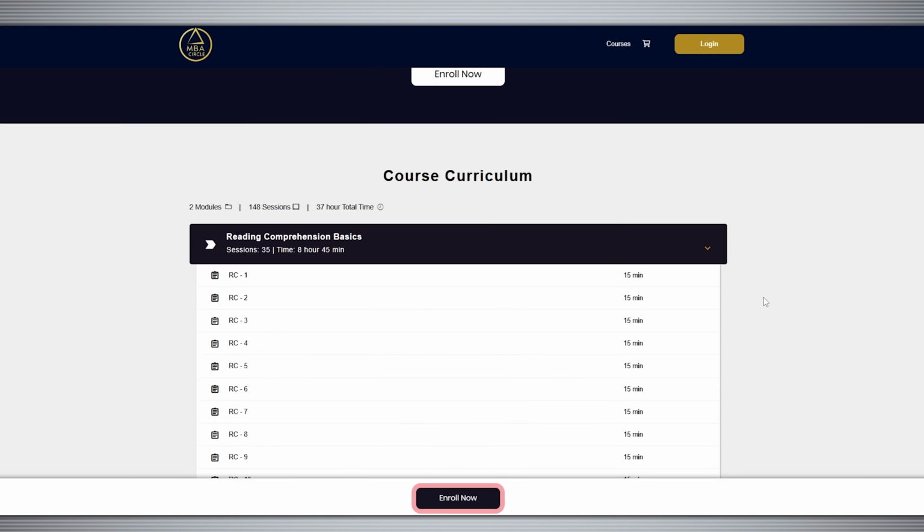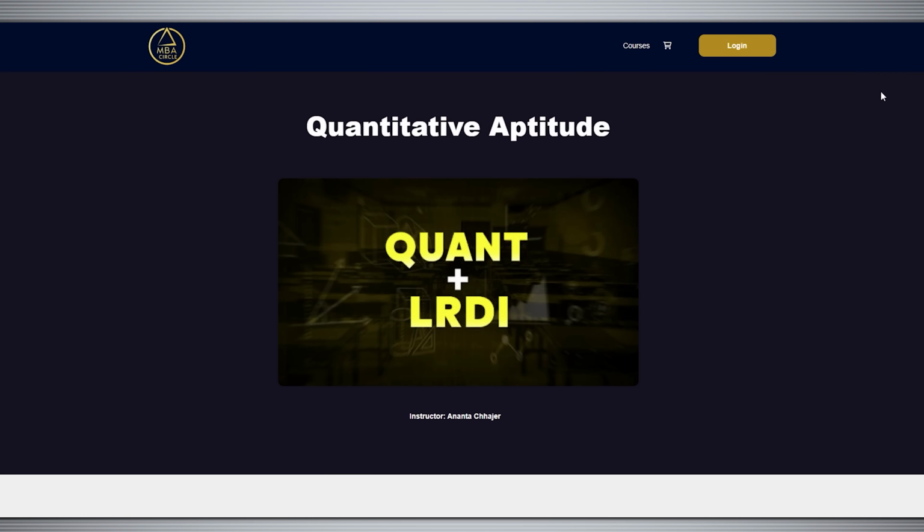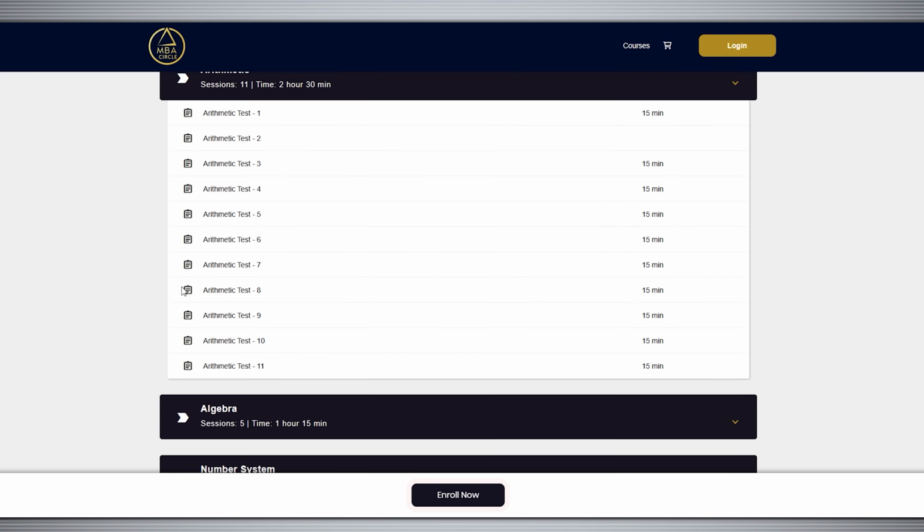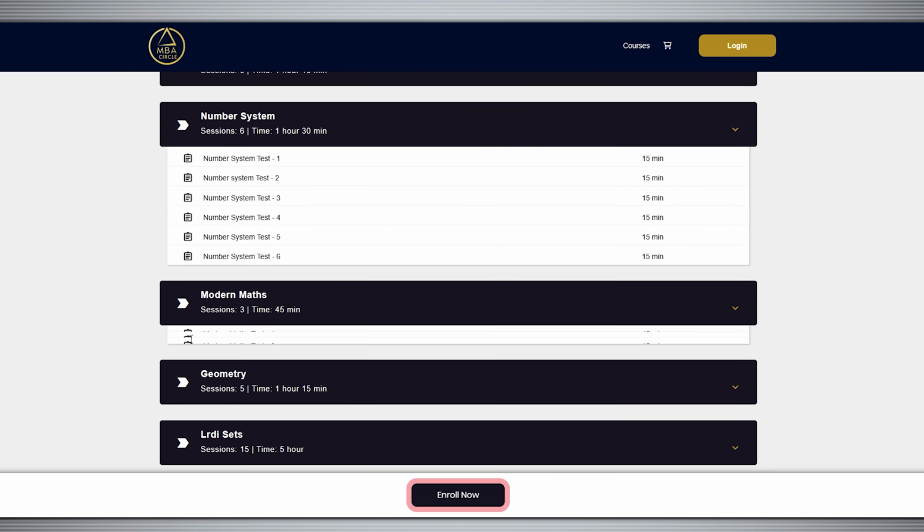At the same time, if you want to practice more and more questions, we have also released a lot of RC passages, DILR sets, and quant questions on our portal, MBA Circle. However, the only catch of the portal is that explanations are not available for the quant questions and the LRDI sets, but you will have no scarcity of questions for sure.